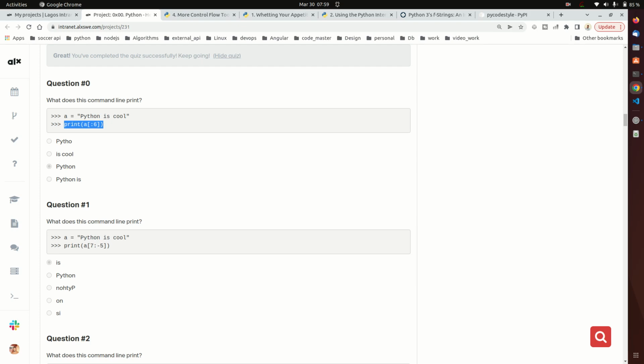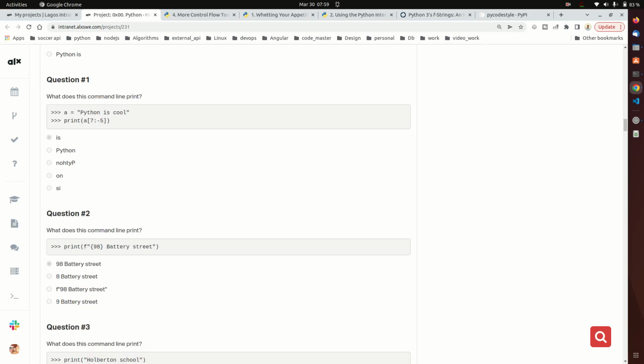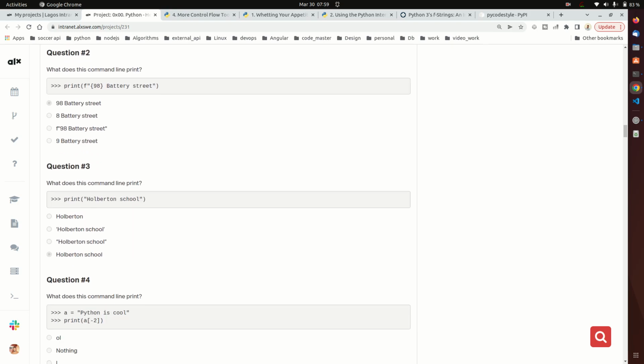Question 1 says, what does this command line print? And what this prints is what Python is cool. So we are slicing from the start 7 and from the end -5. So we should be left with this. Okay, let me scroll down. Question 2 says, what does this command line print? So we are formatting a string and inputting a number. So we're going to have 98 Battery Street.